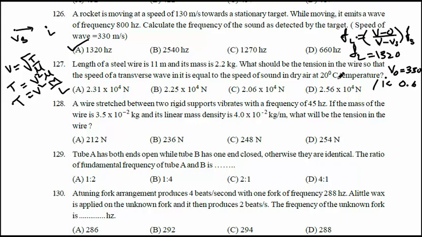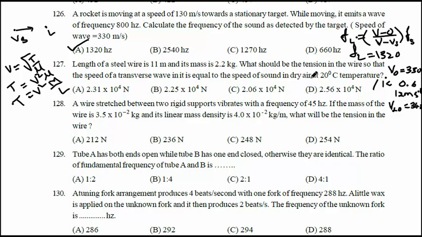Now for 20 degrees centigrade, 0.6 into 20 means a 12 meter per second increase. So the velocity at 20 degrees centigrade is 330 plus 12, that is 342.